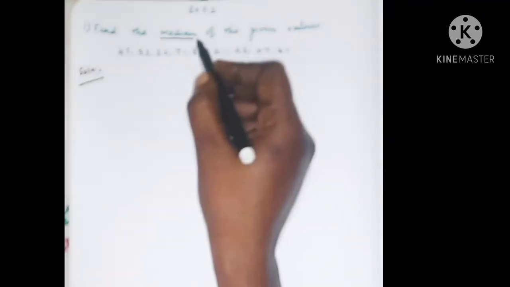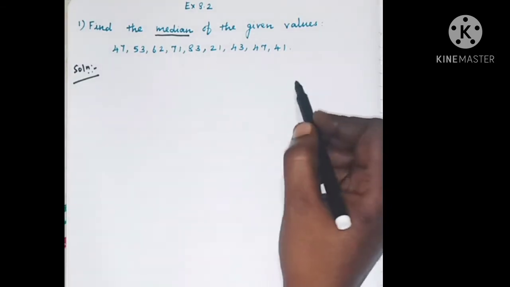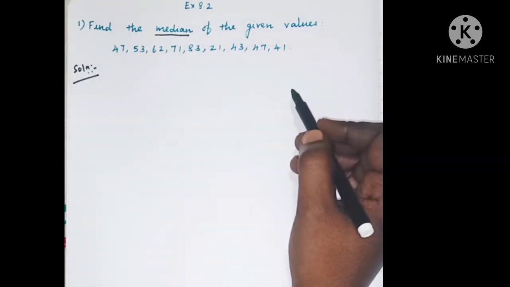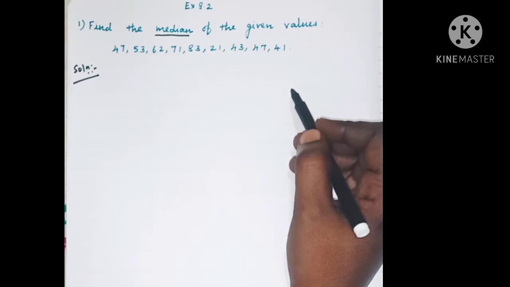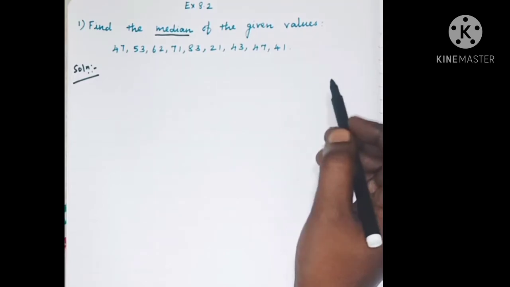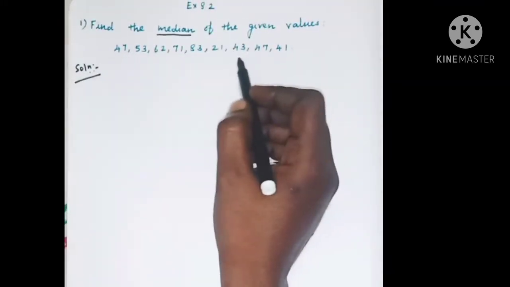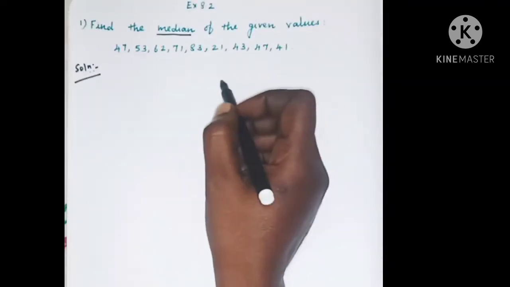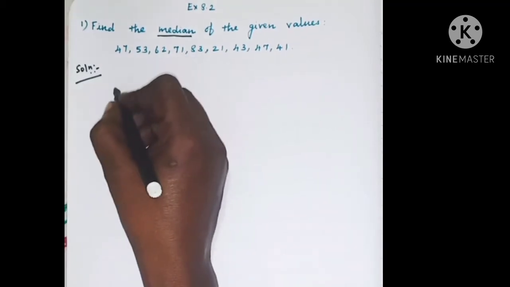To find the median of these data, we should write the given data in ascending order. What does ascending order mean? It means we have to write the numbers from smaller number to greater number. So, which is the smaller number in this data? The smaller number is 21.